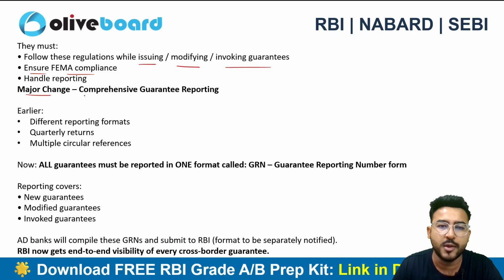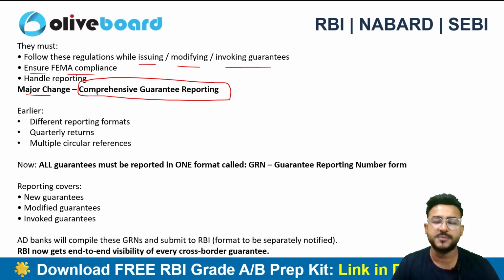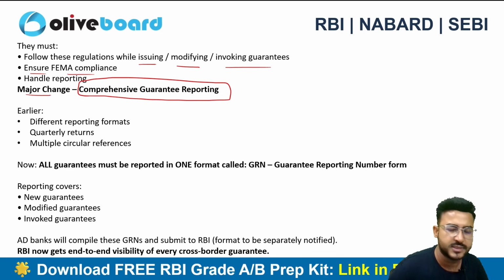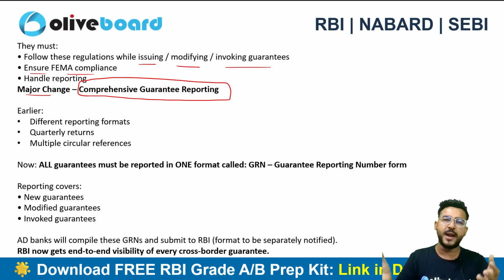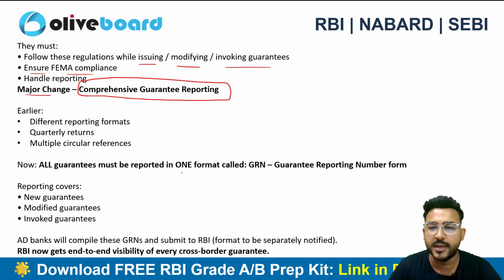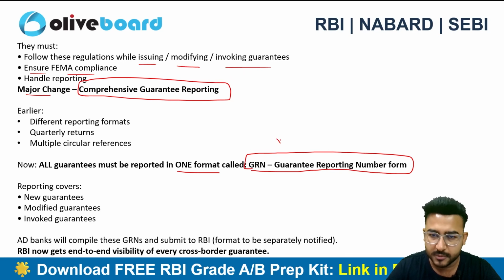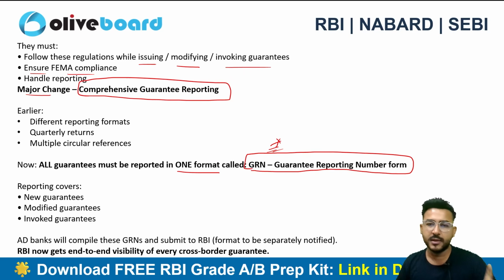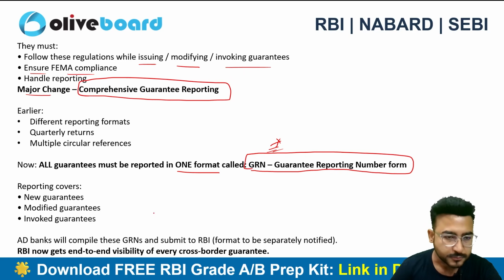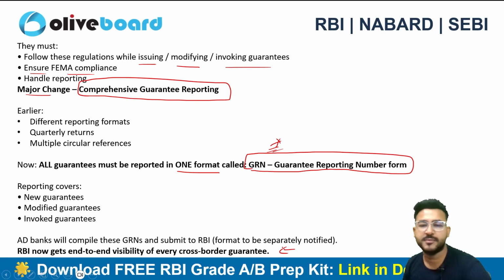The major change is comprehensive guarantee reporting. In this particular circular, there is a comprehensive guarantee reporting, which is a major change. Earlier, we used to have different formats, different returns, and multiple circulars, but now we have one short circular to cover all the things. So all the guarantees must be reported in one format, which is called GRN, Guarantee Reporting Number Form. This is important from the examination perspective. It's only one form now, GRN, right? So after this direction, RBI will be getting end-to-end visibility of each and every cross-border guarantee, right?